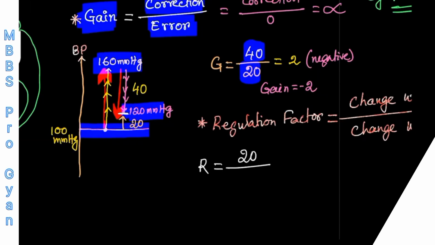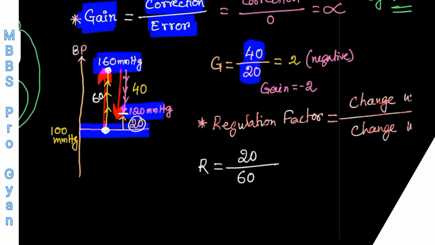So how much change is still there? That is 20. That is change with baroreceptor. If the baroreceptor is not there, how much change is going to happen? The blood pressure is going to change from 100 to 160 millimeter of mercury. That means 60 millimeter of mercury blood pressure change is going to happen if the baroreceptor is not there. So change without control system is 60, but because the baroreceptor is there, the change is only 20 millimeter of mercury.